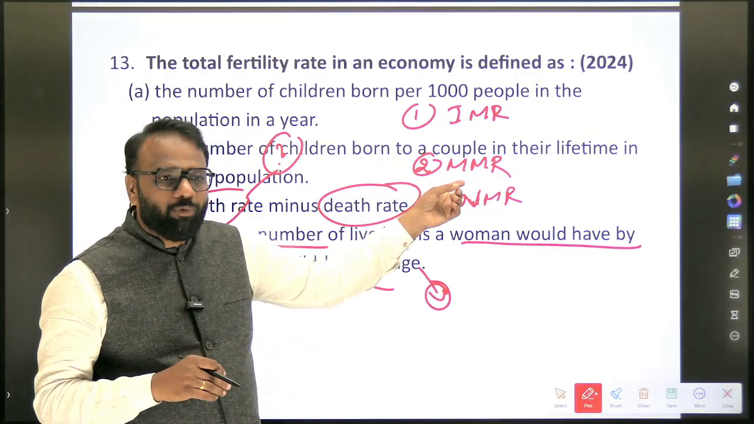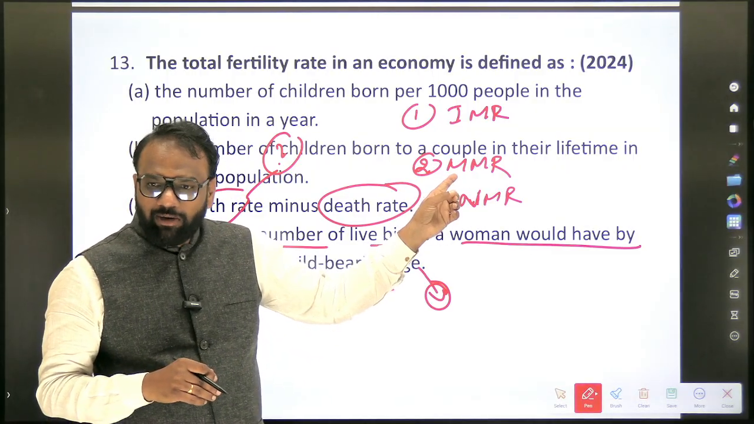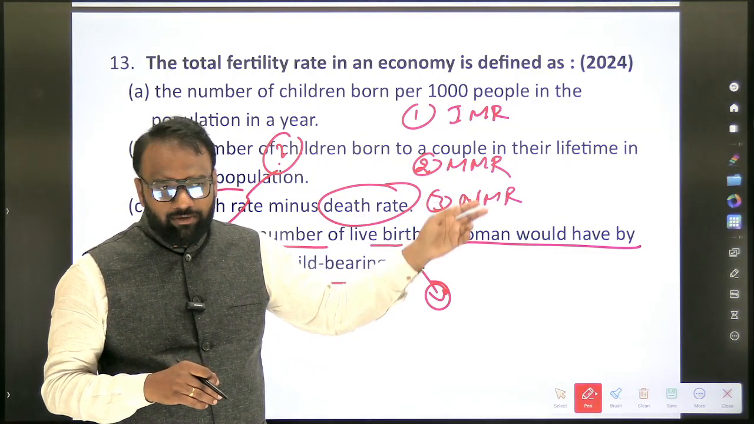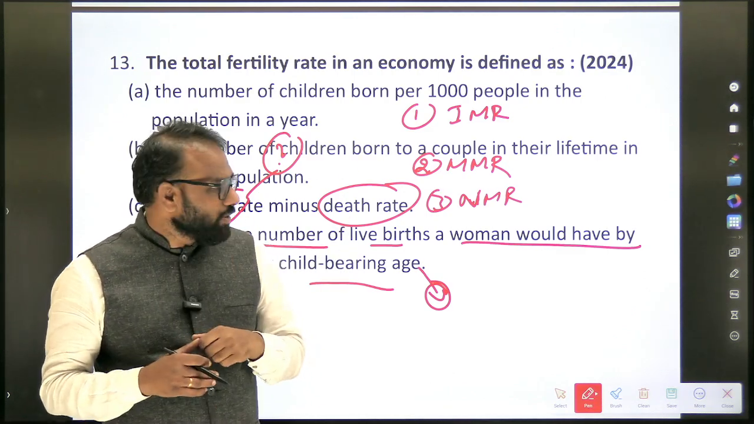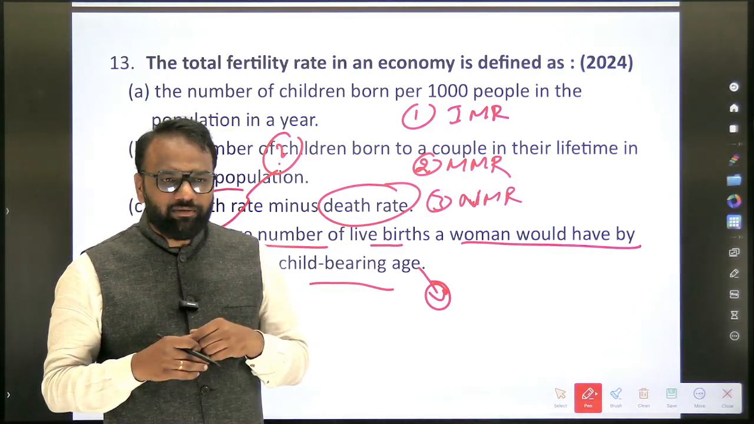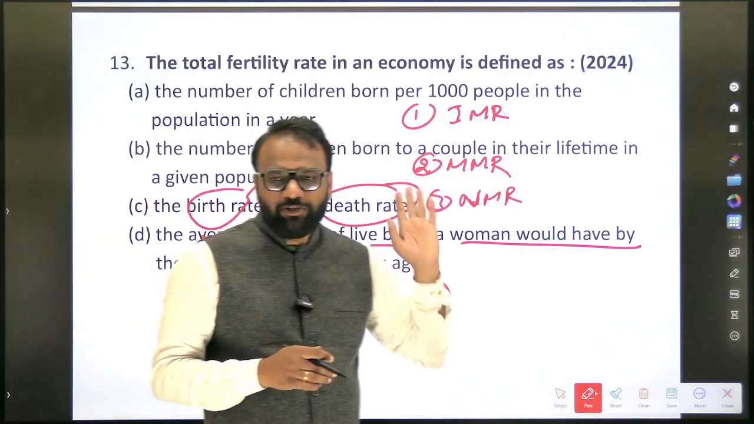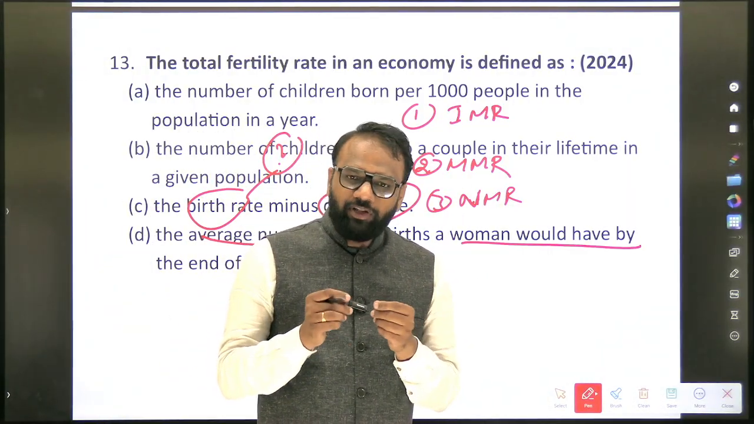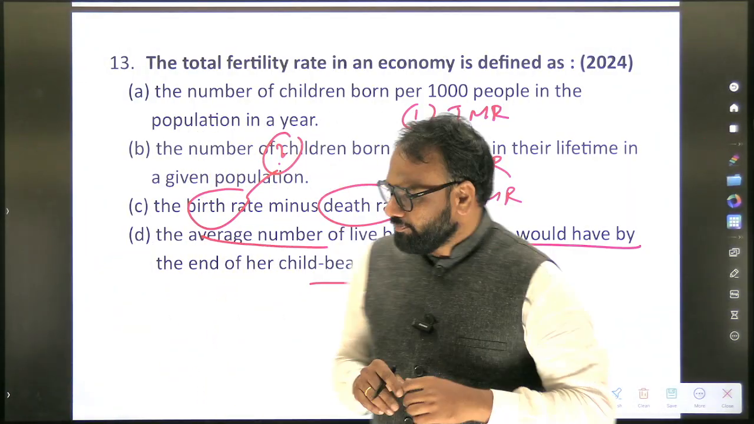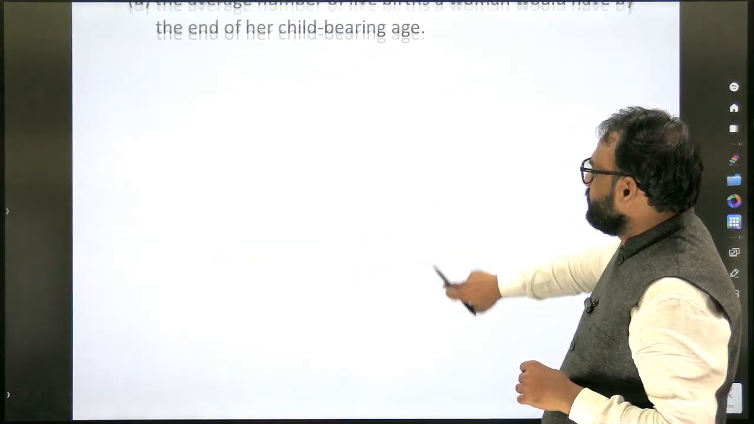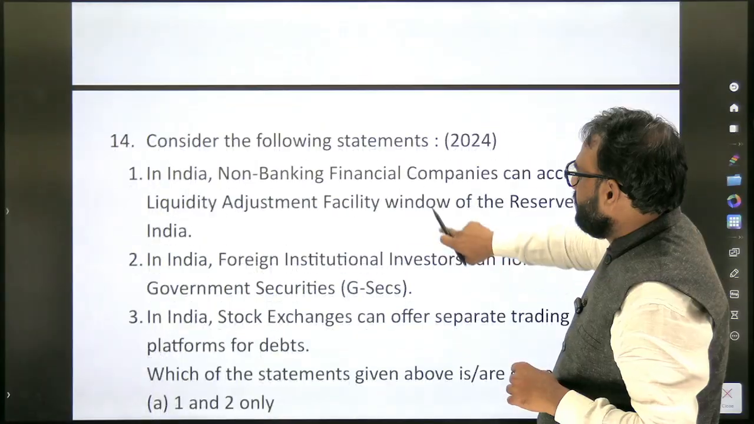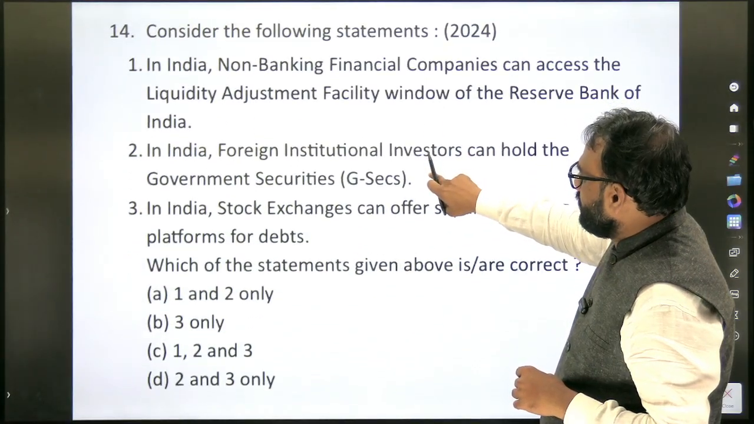Similarly, we'll write for maternal mortality rate, whether it is per 1,000 or 1 lakh. Next, infant mortality rate, per 1,000. Next, neonatal mortality rate. So you will write down the values as well. Apart from the definition, you will also write down the values as well.